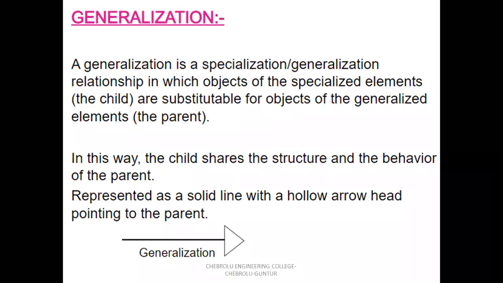Every account has an account name, customer name and IFSC code. So the connection between the generalized element and specialized element, represented by inheritance in Java language, is called generalization. Account is the general object and the specialized accounts are the specialized objects, with a relation between the generalized and specialized elements.